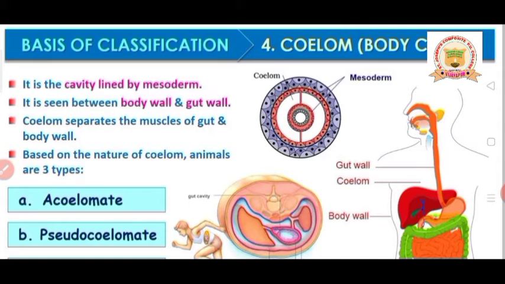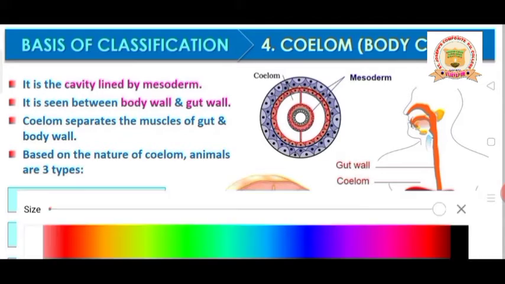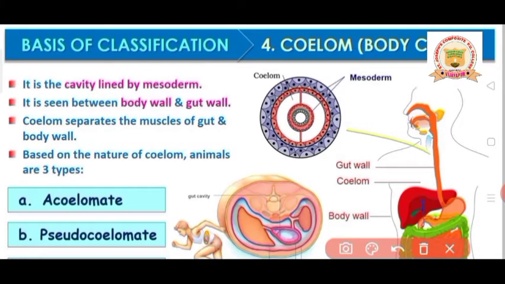So usually in animals we are going to see this coelom, this cavity is mainly present in between the body wall and gut wall. Even you can observe it in this also. Here this is the esophagus, a tube, a part of the gut. Gut is nothing but alimentary canal, the digestive system, and here this is the body wall. In between these two, whatever space you are going to see, that space is called the cavity.